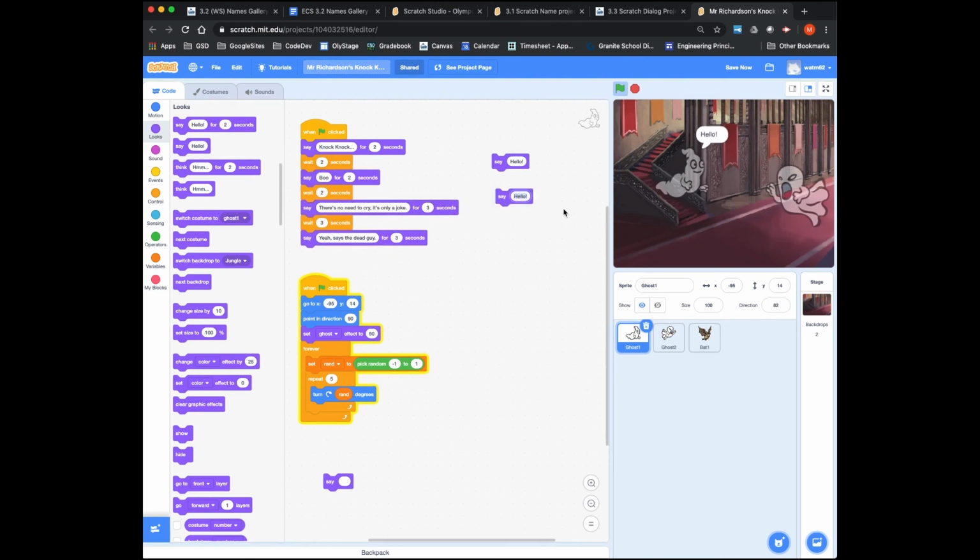You say nothing or stop the program. And so the difference between the say hello for 2 seconds command, 1001, 1002, it's gone, or the say command holds it until you tell it to stop. So make sure you know which of those you want to use. I use both of them depending on the application.